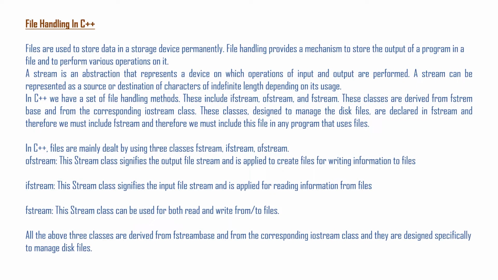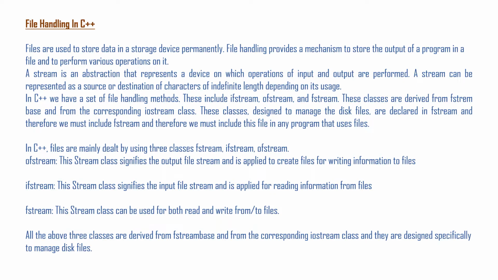Here you can see ofstream signifies the output file stream and is applied to create files for writing information to the files. So in our secondary memory, this data is stored in the form of a file. Whatever data is stored in secondary memory is in a file.